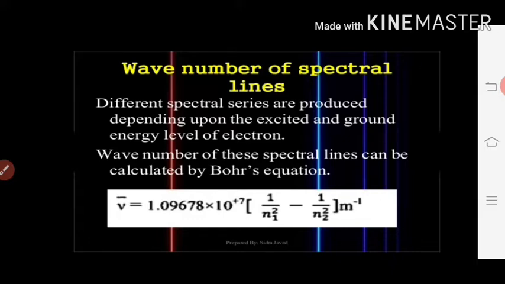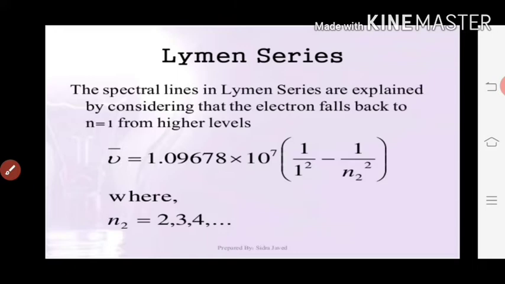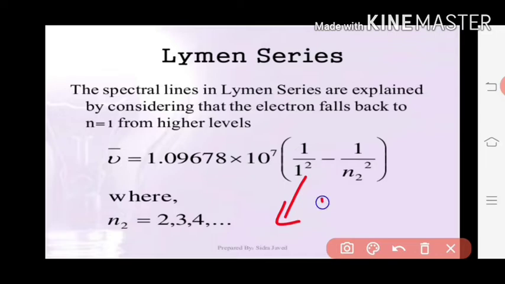Here they have substituted the value of R. The value of R is the Rydberg constant, 1.097 into 10 to the power of plus 7. By substituting the values of n1 and n2, we get different line series. Here you can see the Lyman series. The Lyman series is when the electron jumps to the ground state. This will be the ground state, where n1 is equal to 1, and the higher state n2 will be 2, 3, 4 and so on.